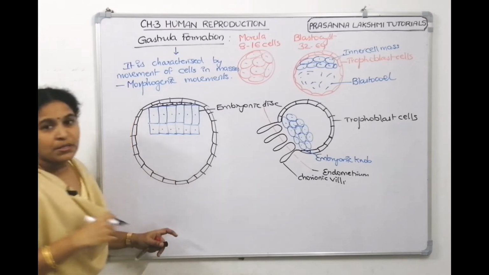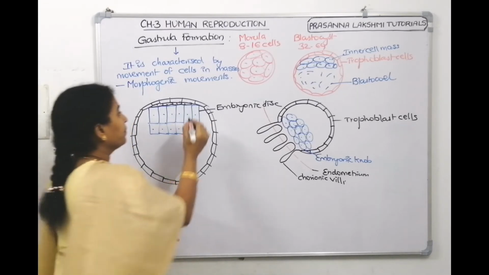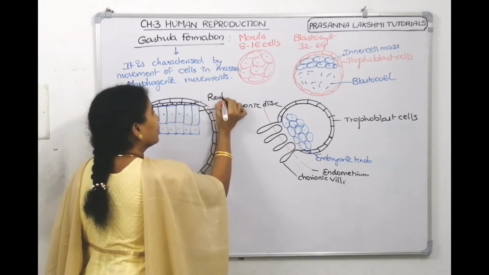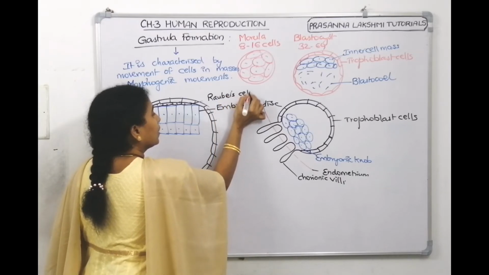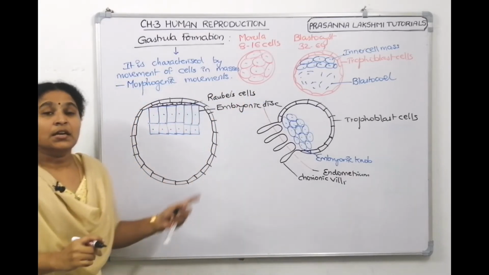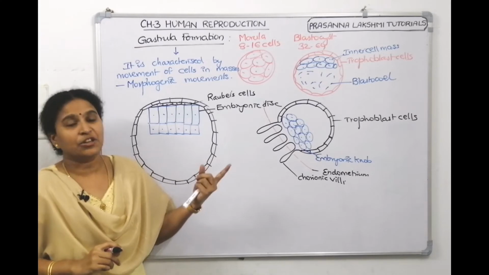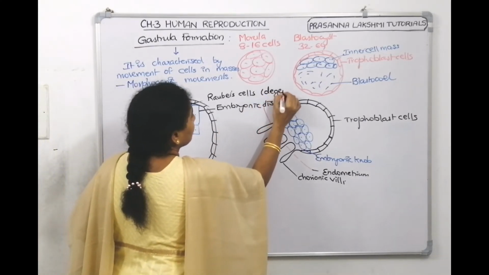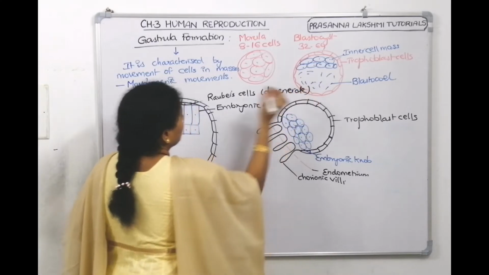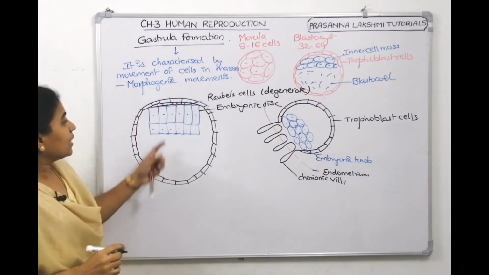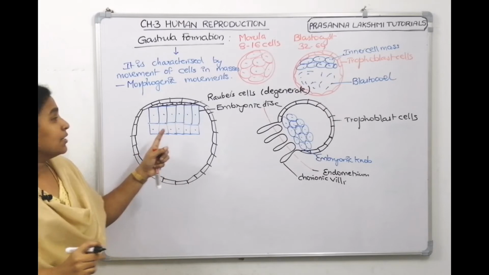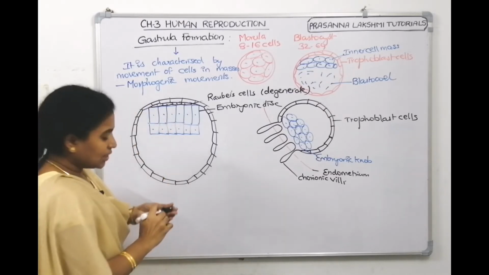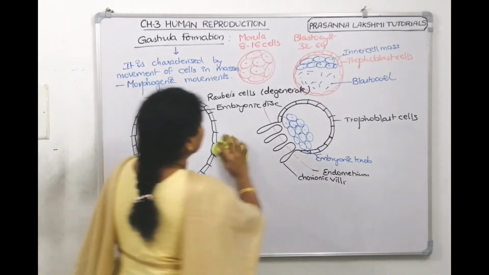Now these Rauber cells will disintegrate, right? These are Rauber cells. Now the Rauber cells will degenerate. When the Rauber cells are getting degenerated, how can we draw the next picture?